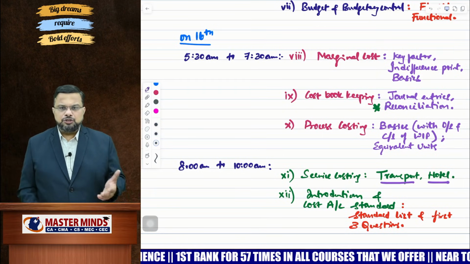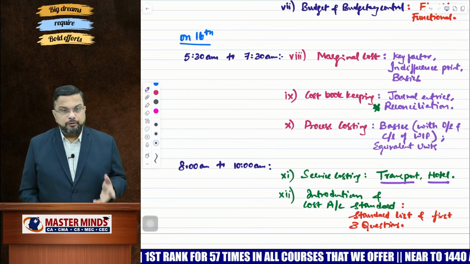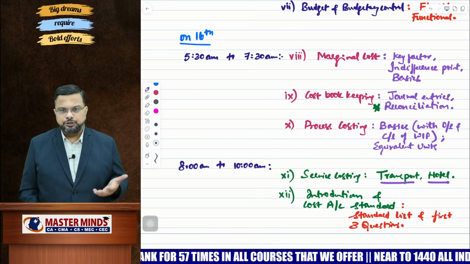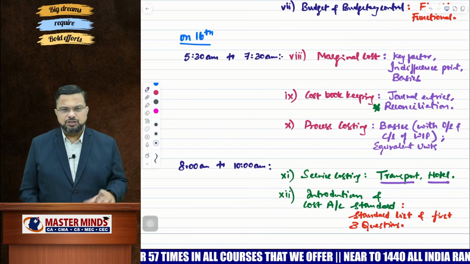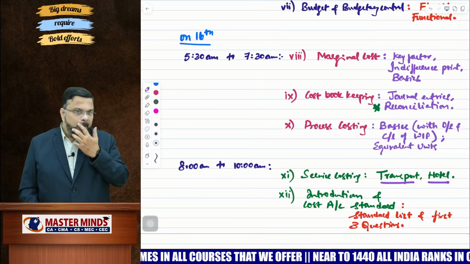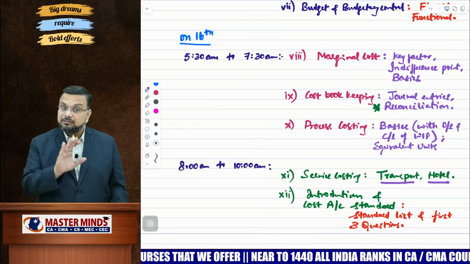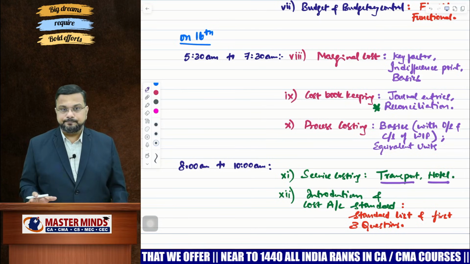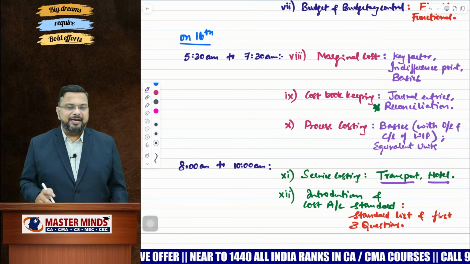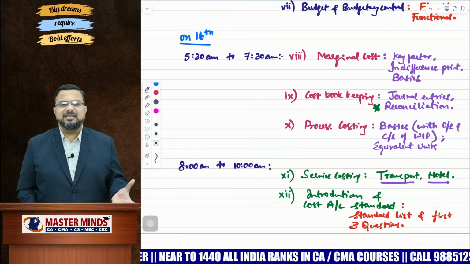So from process costing, you may get 7 marks. From marginal costing, you will get 14 marks. Service costing, 7 marks. Introduction and cost accounting standards, you will get 1 theory question for 7 marks. So make sure that you are able to complete these things by 10 a.m. tomorrow. Once it is done, you have some miscellaneous content available.